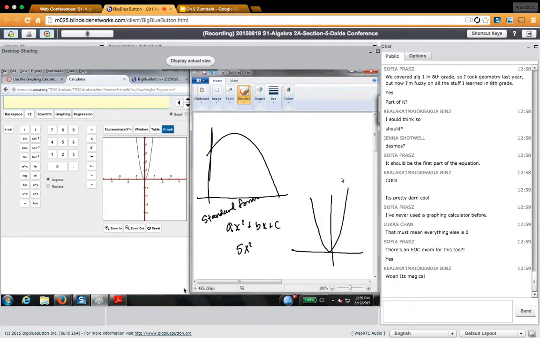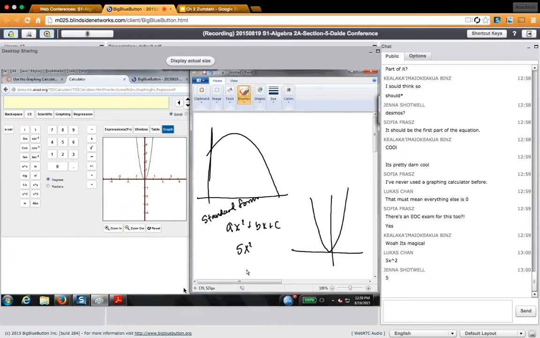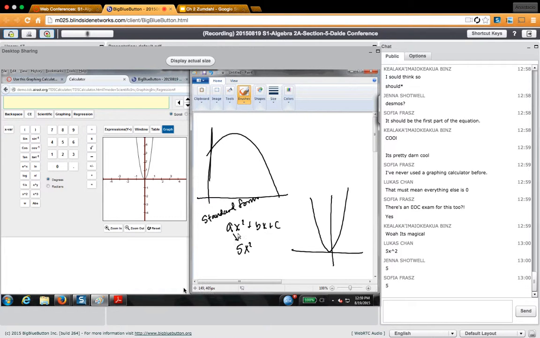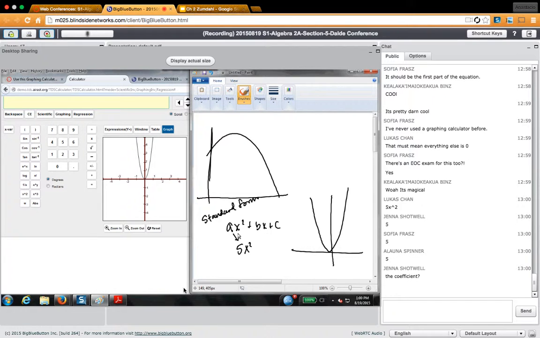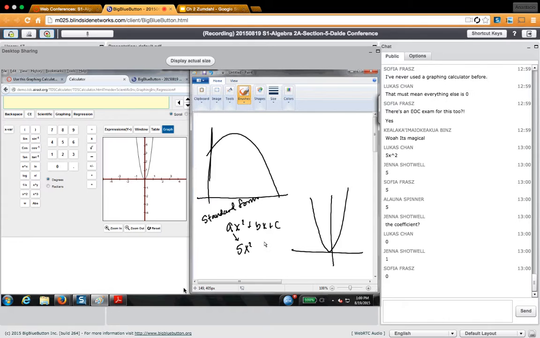Now, in this case, what is A? What is the number? It's just the 5. The A is the number. Most people tell me 5x squared. No, it's just the 5. It's the coefficient, the number out in front. What is B in this particular case? 0.